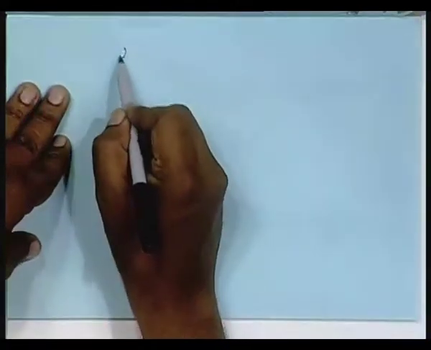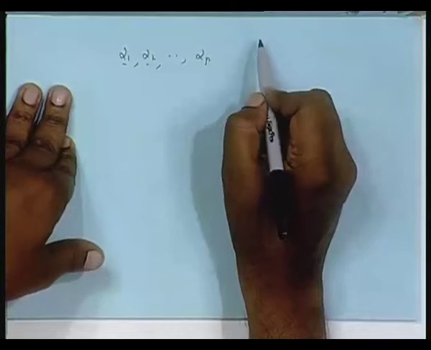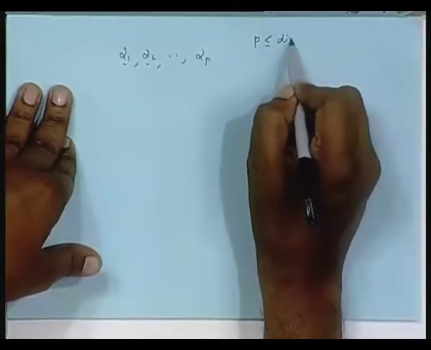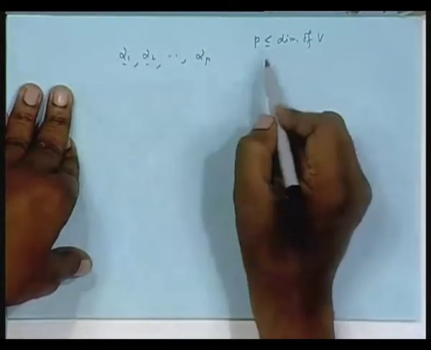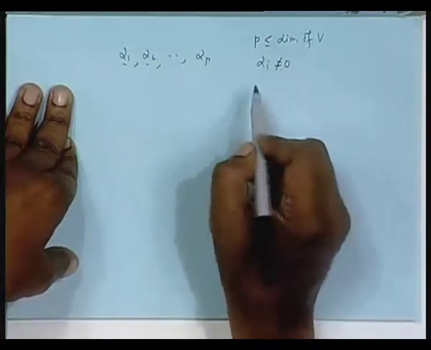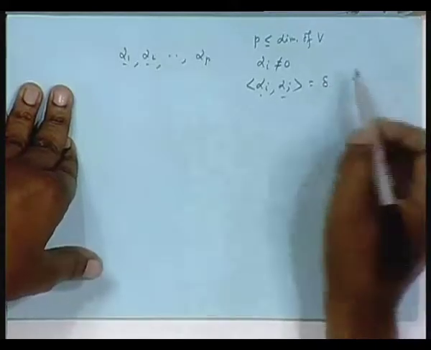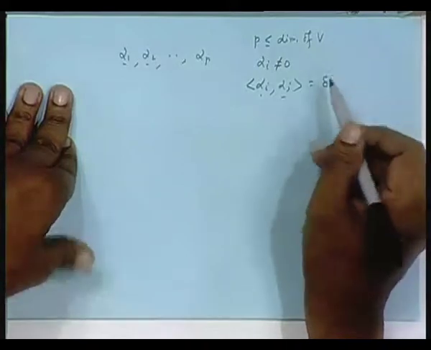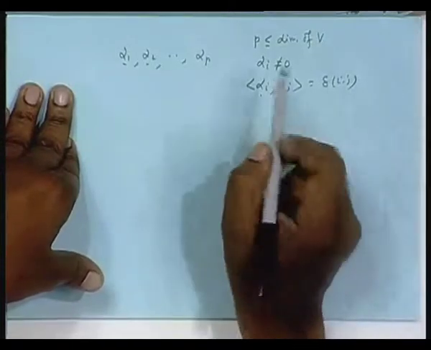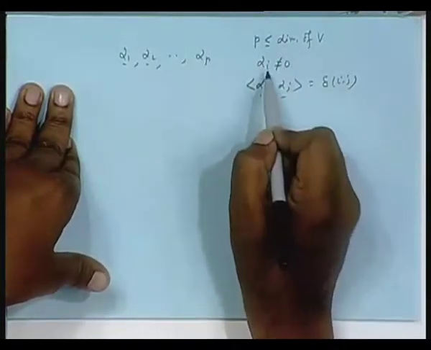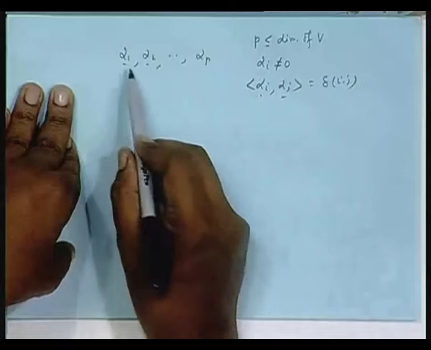Suppose you have been given some vectors alpha 1, alpha 2, up to alpha p in a vector space. P of course has to be less than or equal to the dimension of the space, dimension of V. That we will see why. You are taking vectors where no alpha i is a 0 vector, and the inner product of alpha i and alpha j is delta i j. What does it mean? Quickly, because time is running out. You will see why I am taking p a little later. Alpha i non-zero means I am taking a set of vectors alpha 1 to alpha p, none of them is a 0 vector, and this is an orthonormal set.